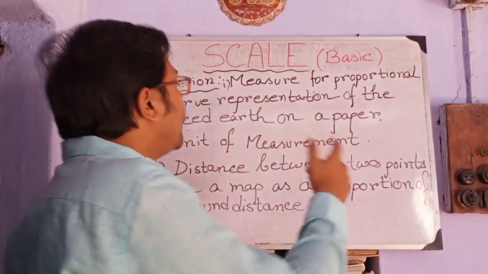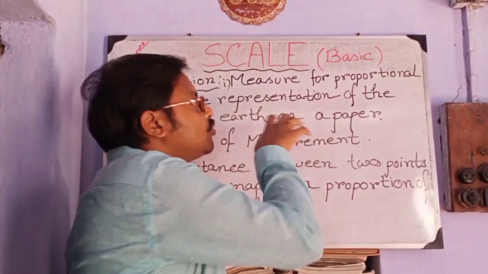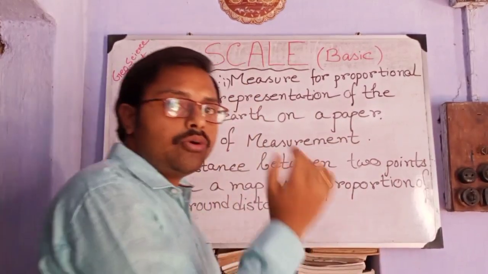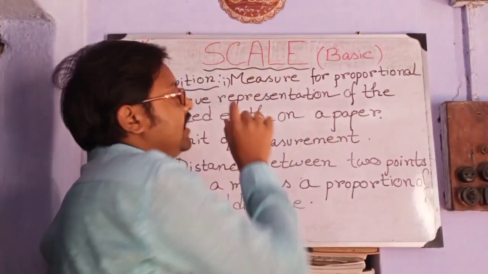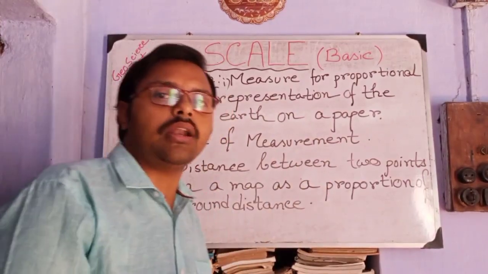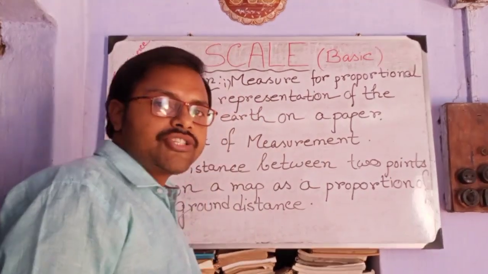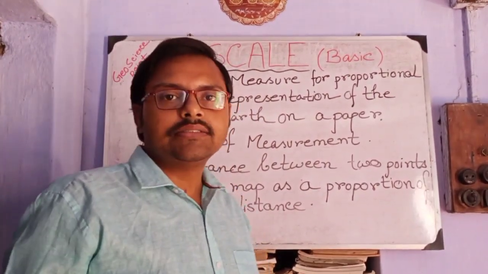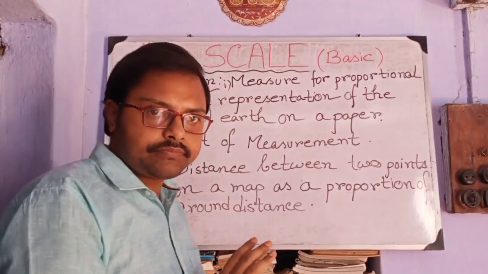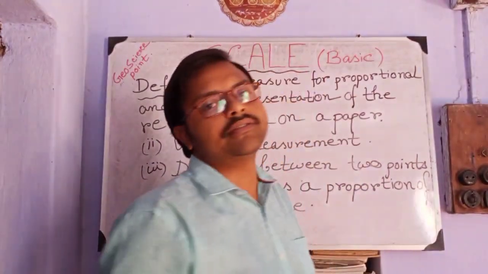So when we use the 3D model to draw in a 2D base, we use the concept of scale. That is the measure in which ratio, in which proportion that particular 3D material will be drawn on a 2D base. That is scale.